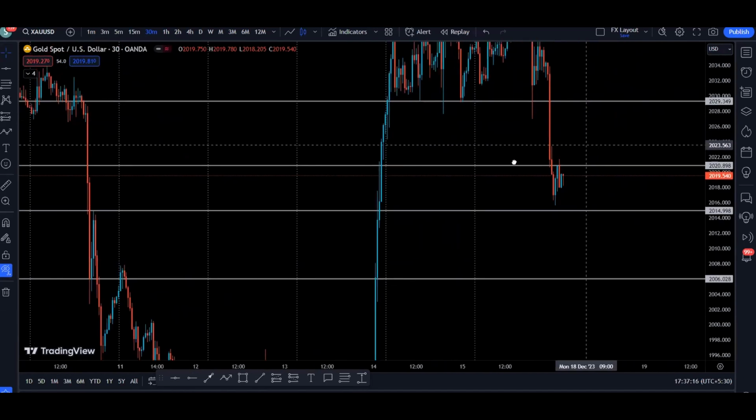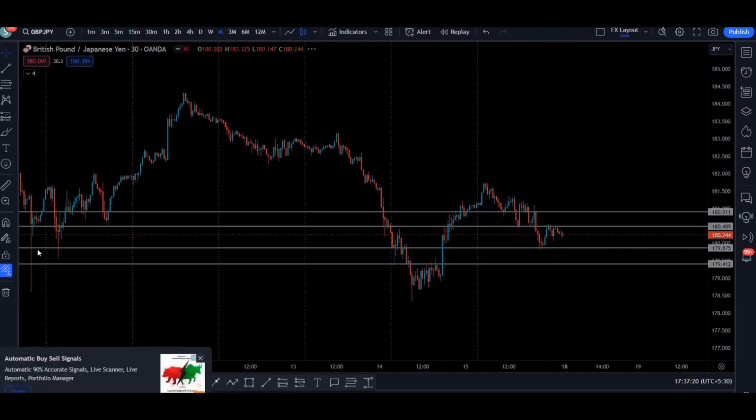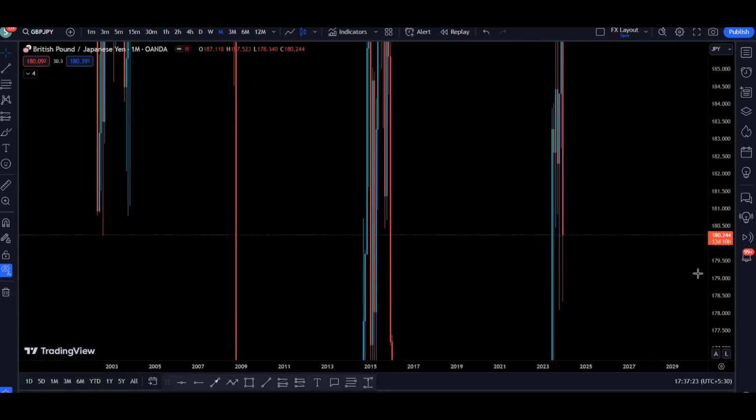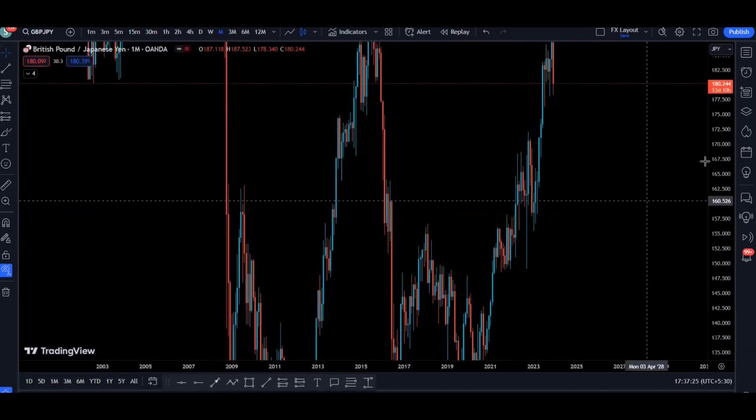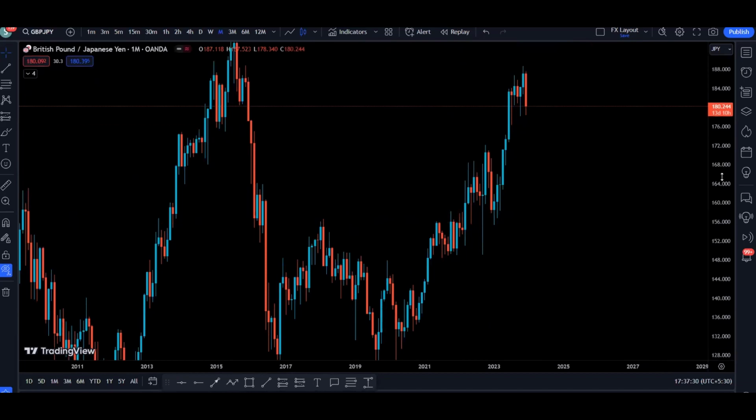Now let's talk about GJ, and again with GJ we are going to start with the monthly time frame. On the GJ monthly time frame, we can see that the market structure is very bullish, because we are making higher highs and higher lows. We created a high, a higher low, we created another high, a higher low, then we broke the previous high and created a new high.